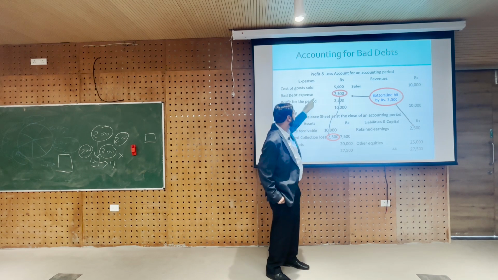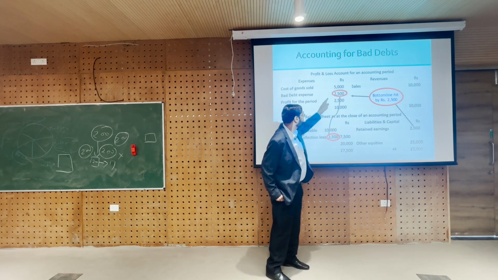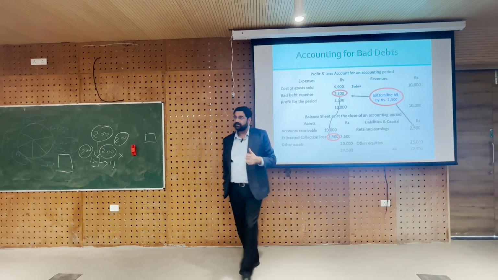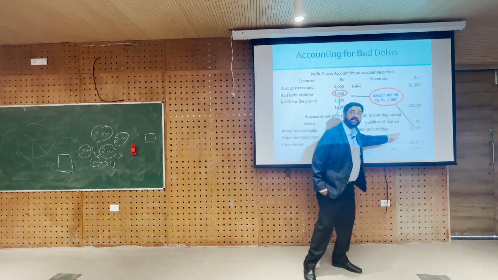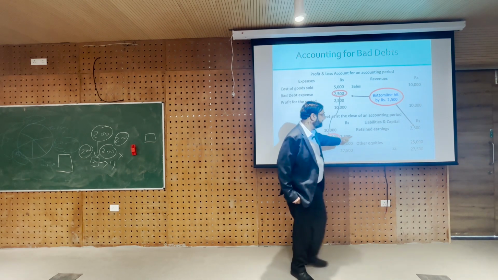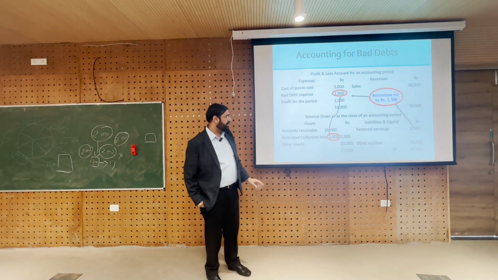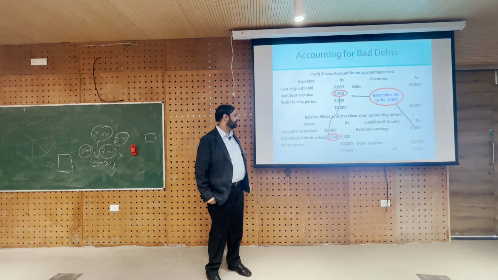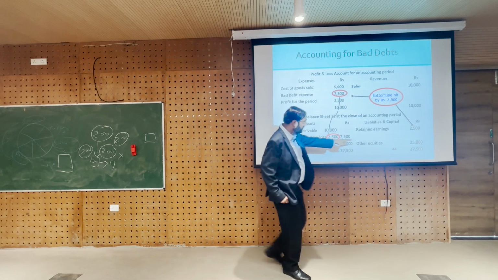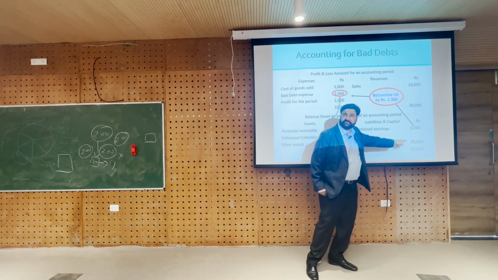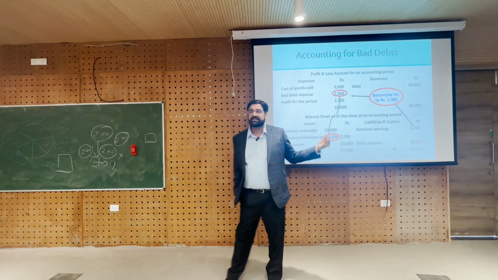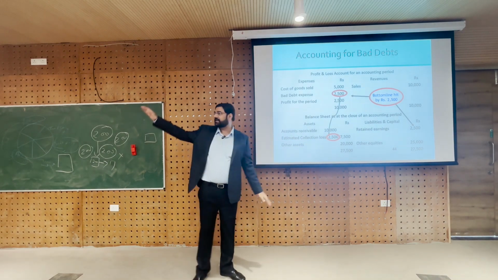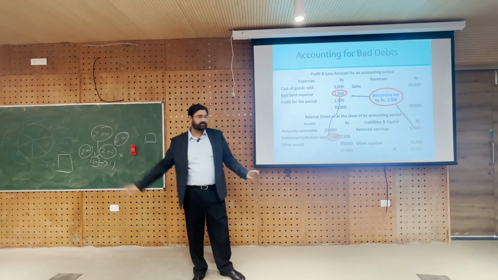Now profit goes down by 2,500 and now it is 2,500, right? And this 2,500 of profit is also my retained earnings. Last time it was 5,000. Do you remember that? Last time this was 5,000. And if there is a bad debt, then the sum of this side last time was 25 plus 530, but it has become 27,500. So there is some change in the asset side also, because the accounting equation must balance.